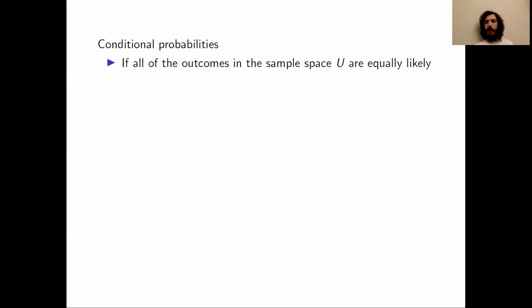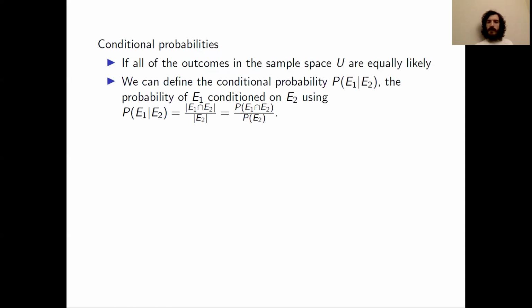So now that we looked at one example using sets, let's look at how we can do conditional probabilities with sets. So again, I'm going to emphasize this for probably the 5th or 6th time. All of the outcomes in our sample space are equally likely. So we'll define the conditional probability.